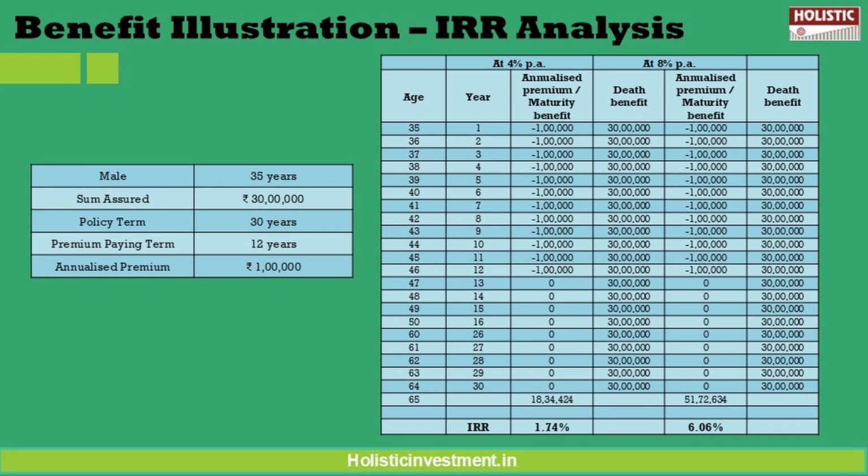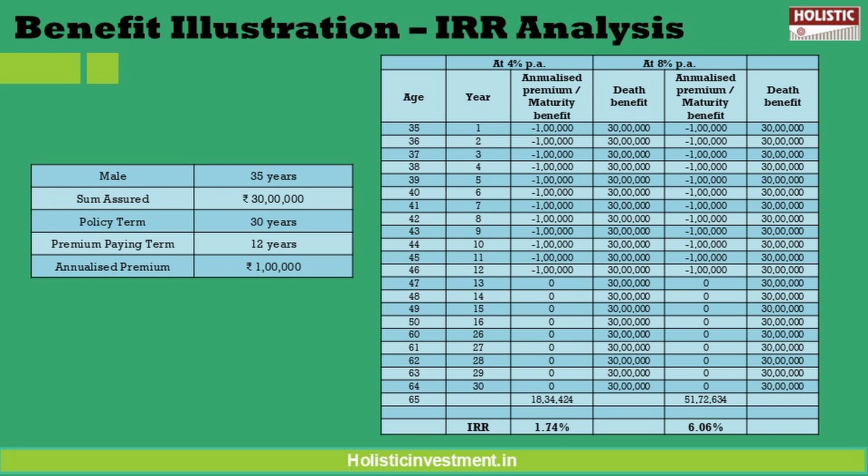So we are going to analyze the internal rate of return (IRR) of this policy based on the figures they have mentioned in the policy brochure. So just for an example scenario, let us assume that a 35-year-old male purchases this policy with a sum assured of 30 lakhs. So the policy term is 30 years and the premium paying term is 12 years with an annual premium of 1 lakh. So upon paying regular premium, the fund value is provided as a maturity benefit.